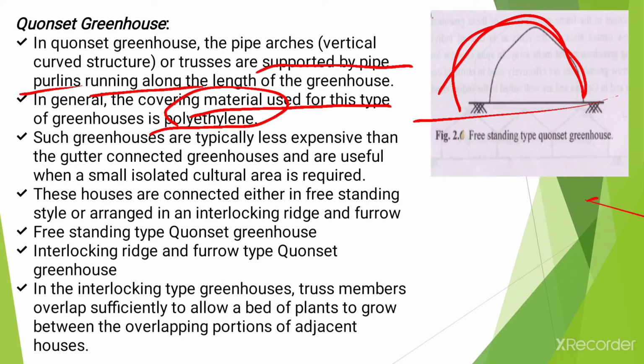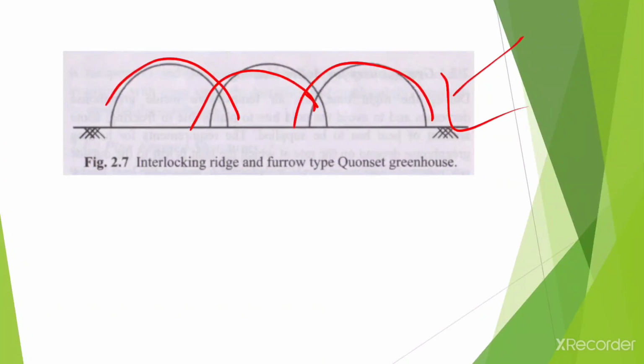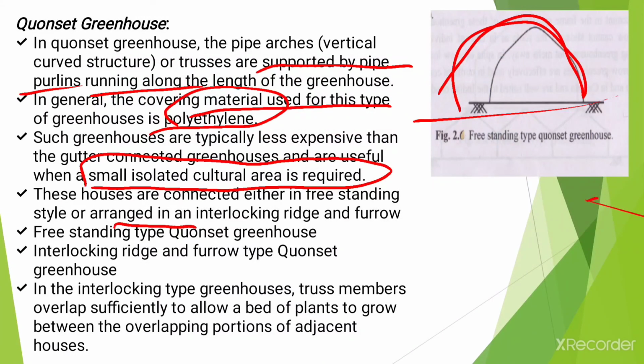Such greenhouses are typically less expensive than the gutter connected greenhouses, and are useful when a small isolated cultural area is required. And these houses are connected either in freestanding style or arranged in an interlocking ridge and furrow style. For example, this is an interlocking ridge and furrow type of greenhouse. It overlaps each other like this. And this is a freestanding type quonset greenhouse, and an interlocking ridge and furrow type of greenhouse.